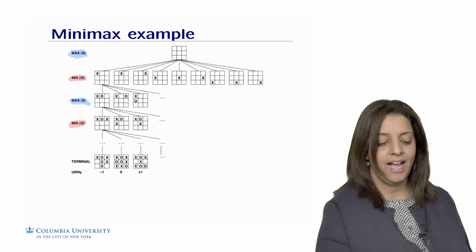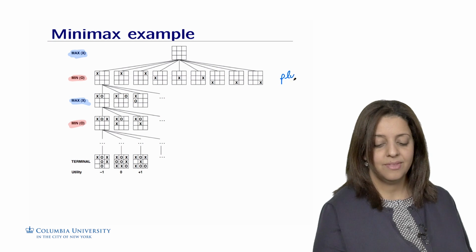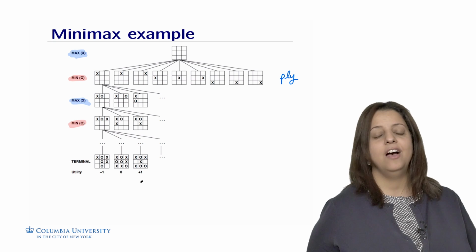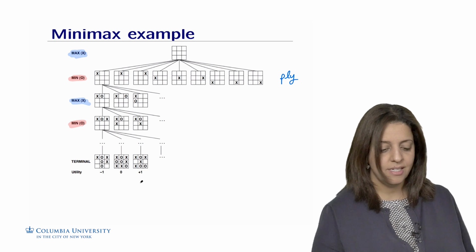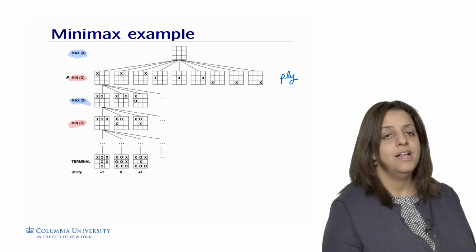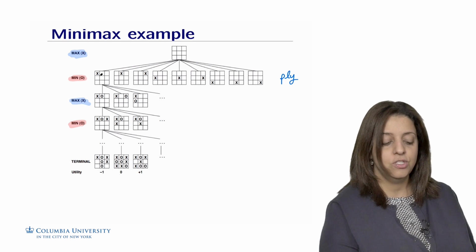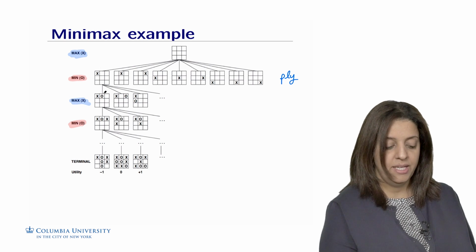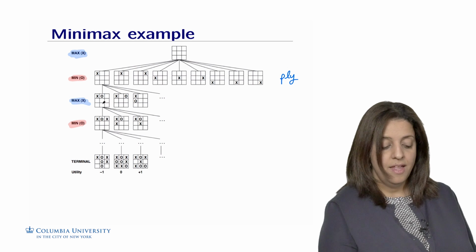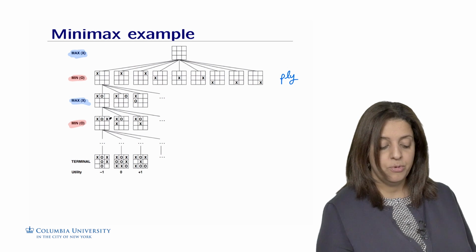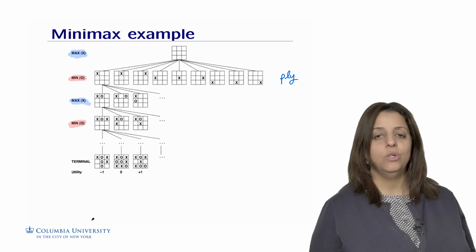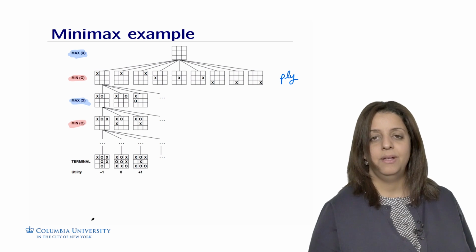We call each layer a ply, right? And we're going to try to go all the way down until Max actually wins. So Max starts first. He will put a cross. Then Min will have different actions to do. He will be putting a circle and preventing Max from winning. So suppose that Min puts his circle here. Then Max plays his turn, and he will be preventing Min from winning by putting the cross here, and so on and so forth.